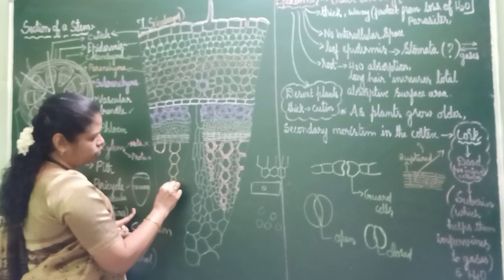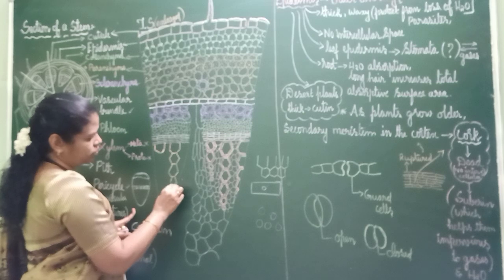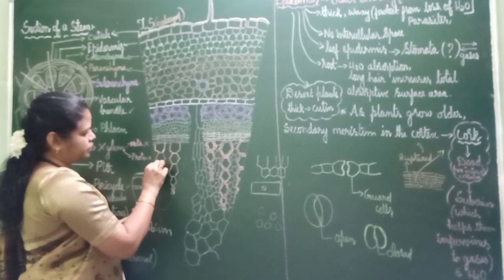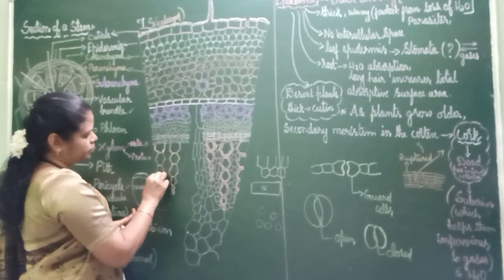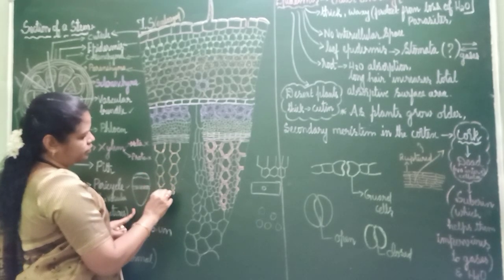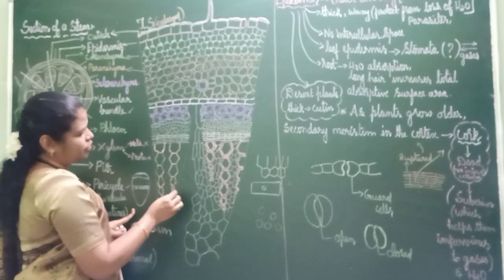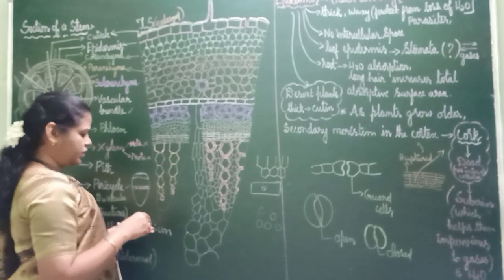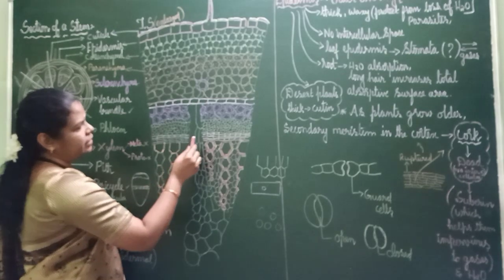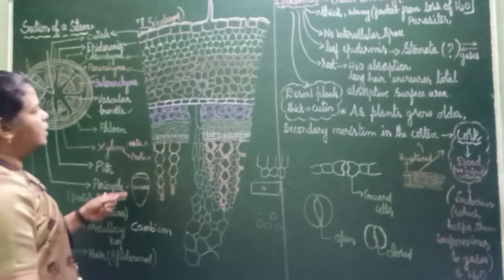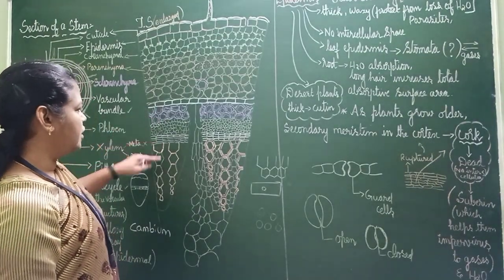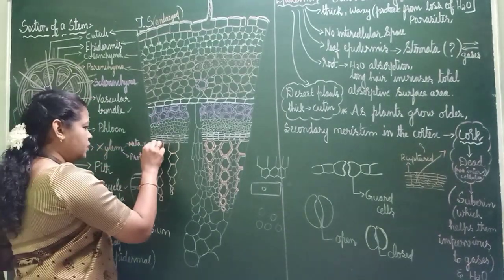The size should become small when it comes down. Nice, no? In xylem when you are drawing, it should be thin in the middle and thick outside.